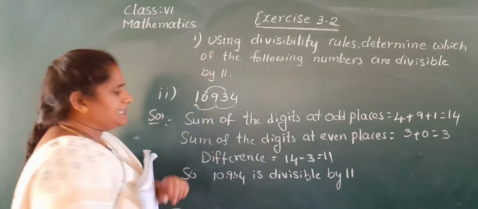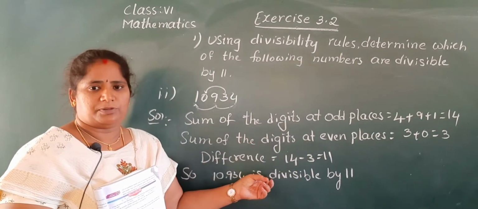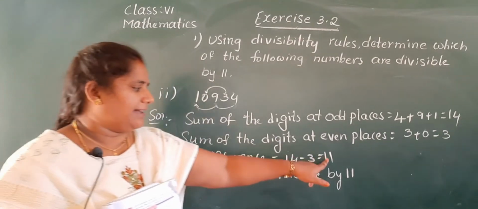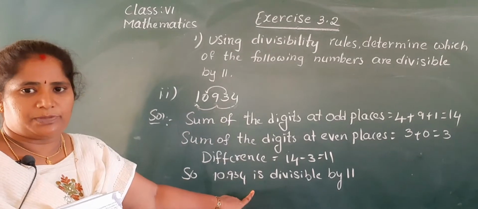The difference is either 0 or a multiple of 11, then the given number is divisible by 11. Here we get 11. So 11 is divisible by 11. So this number is divisible by 11.